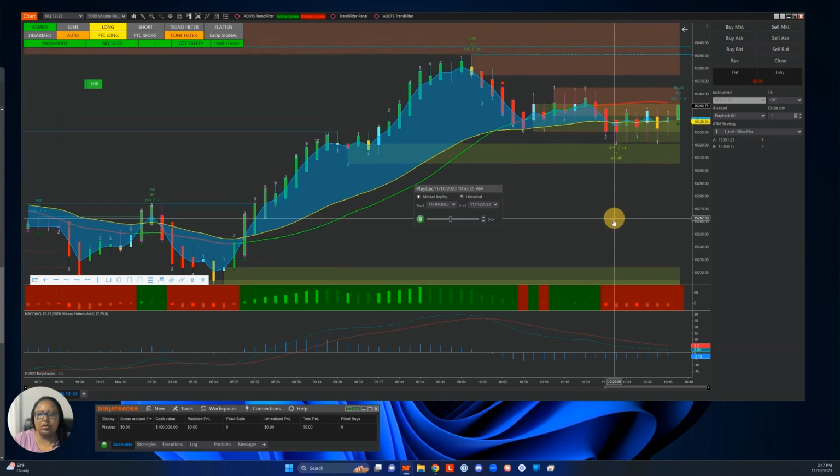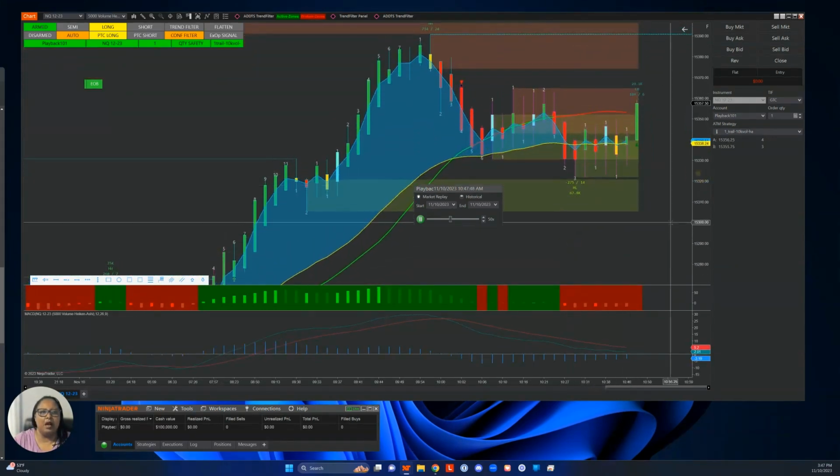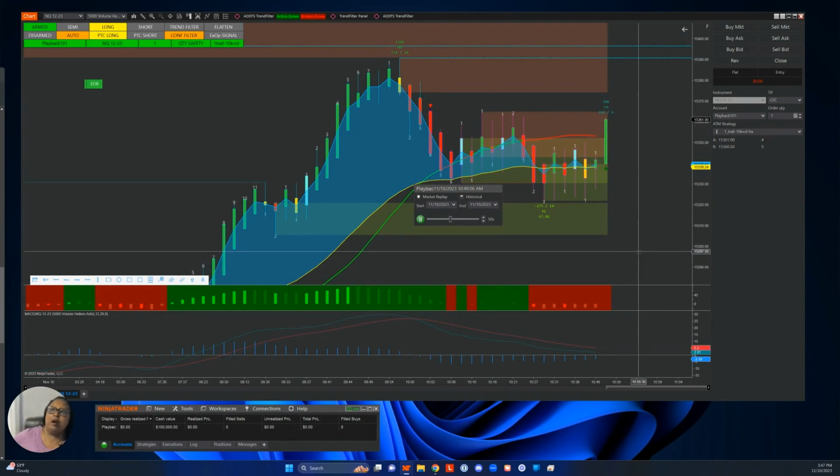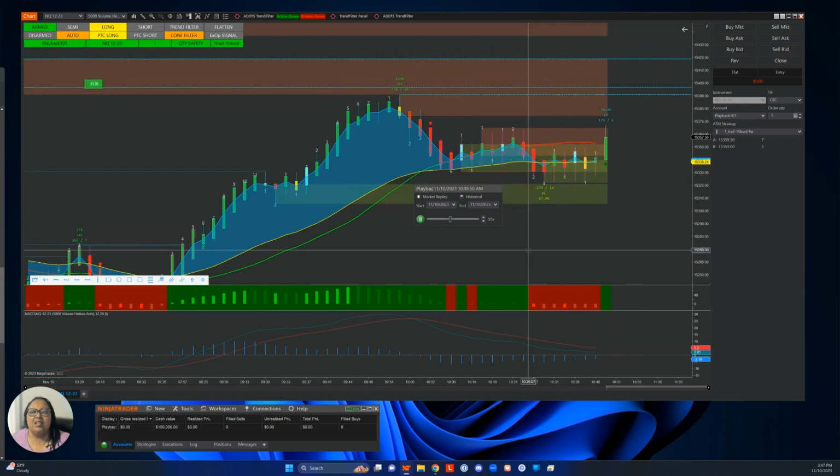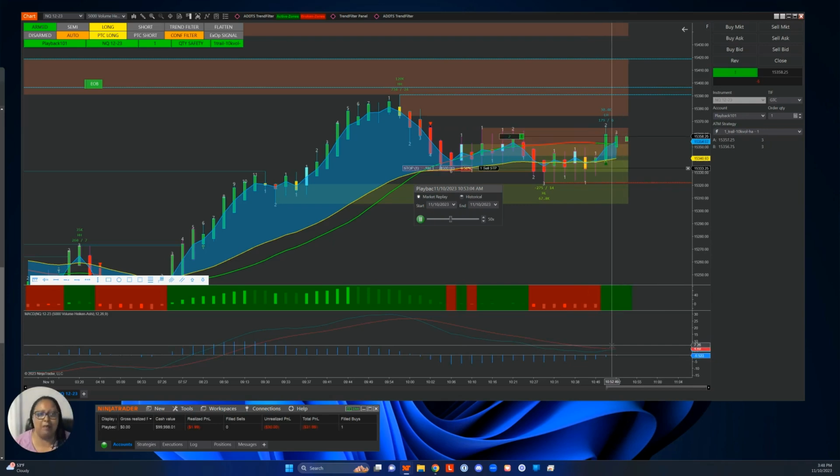So let me scoot this down just a little bit so you have a better view of things. Remember, we are expecting at least 100 tick moves. So let's see, do I have everything armed? Yes. So we're going to wait until it is confirmed, and it should get me in the trade. Also, if I look down here at my MACD, this is not necessarily part of the Obsidian suite. This is just, I'm a MACD girl. I like to see when it starts to go up and cross, and same if it's going down. That sort of gives me confirmation that we're going down.